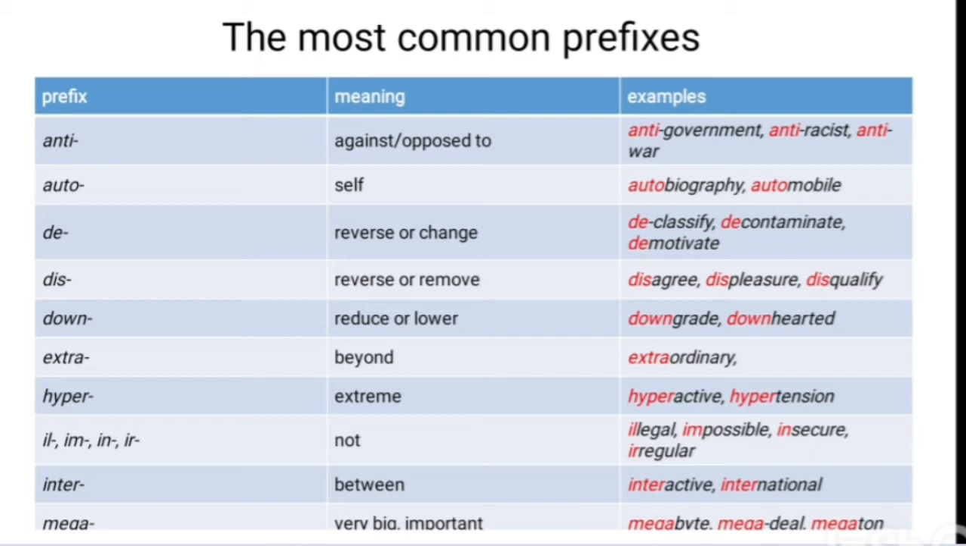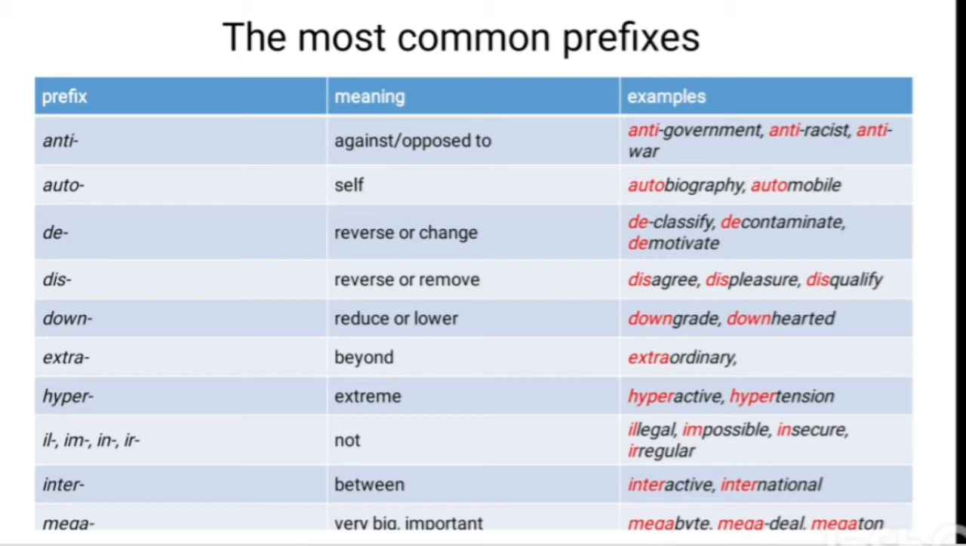And the next prefix, extra. Extra means beyond. For example, extraordinary. Extraordinary means very unusual, unexpected, or strange. If we can offer an example, he told the extraordinary story of his escape. The next prefix, hyper. Hyper means extreme, very. Hyperactive, hypertension. Hypertension means a medical condition in which your blood pressure is extremely high. Hyper means having too much of the stated quality.